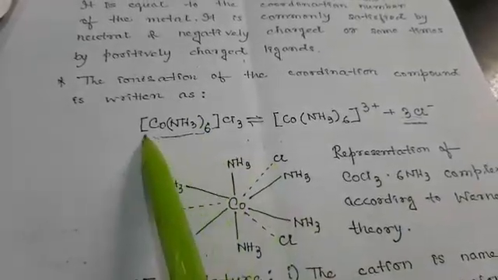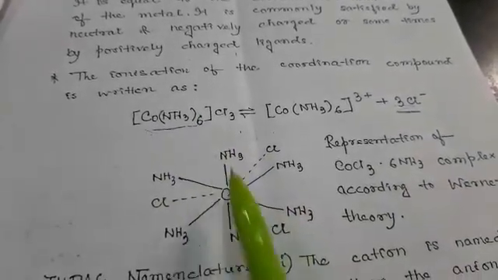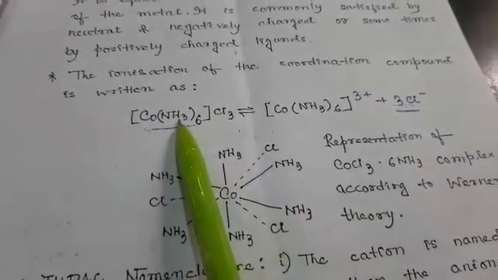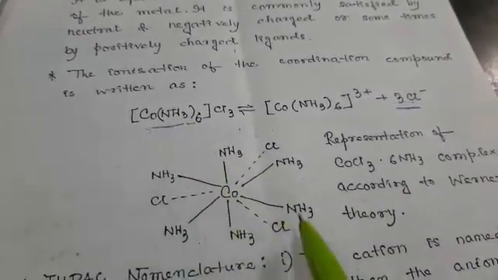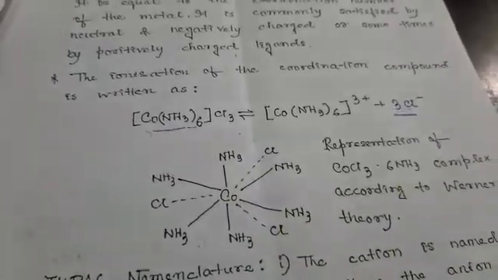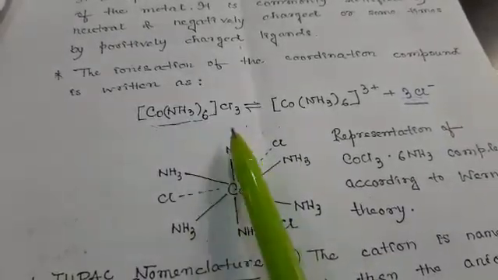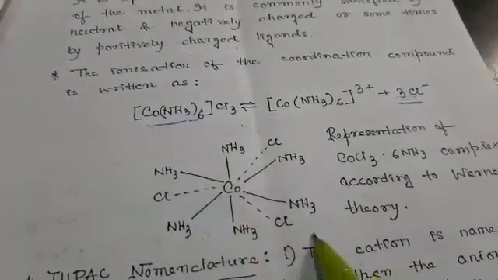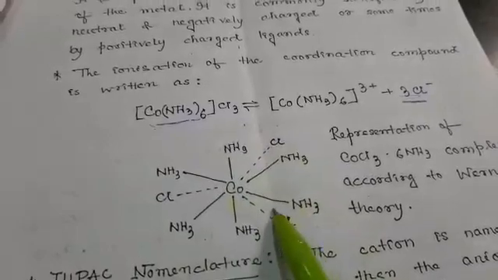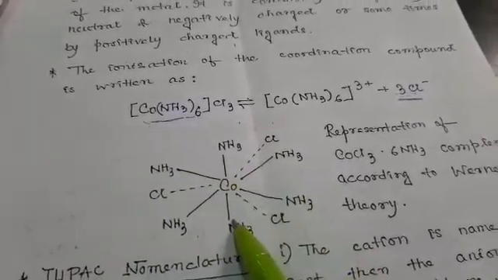The central atom is cobalt, and ammonia ligands are directly attached to the central atom, which is shown by the solid lines. After that, the chloride ions are shown by the dotted lines. Here there are 6 ammonia, so 6 are attached to the central cobalt atom, and chlorides are attached with dotted lines.